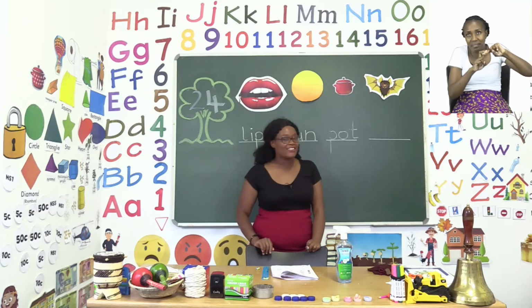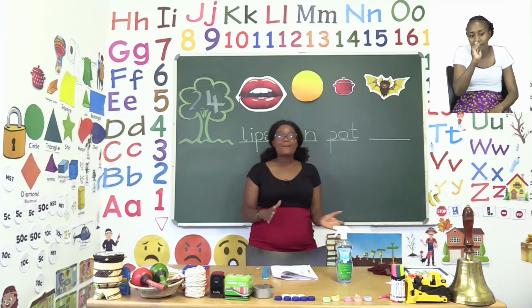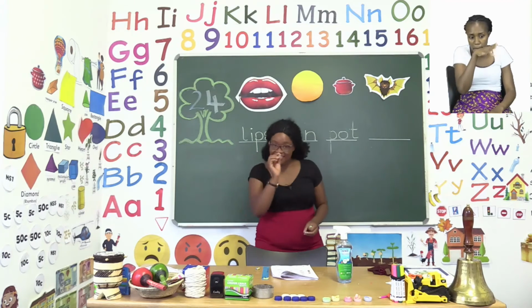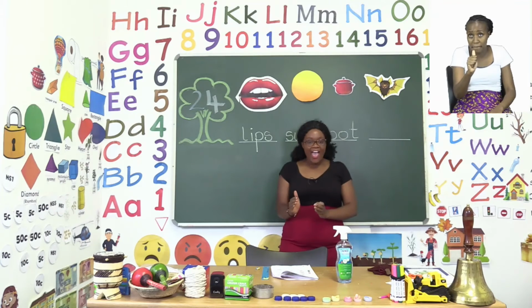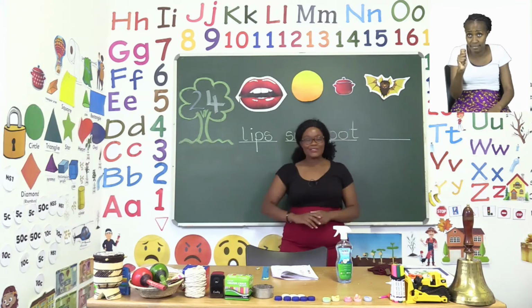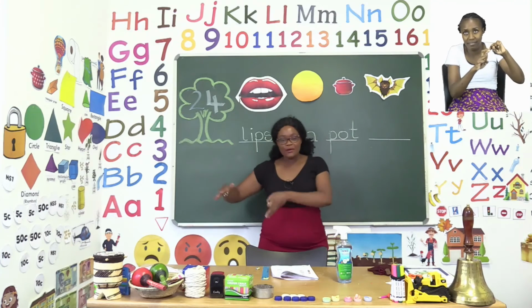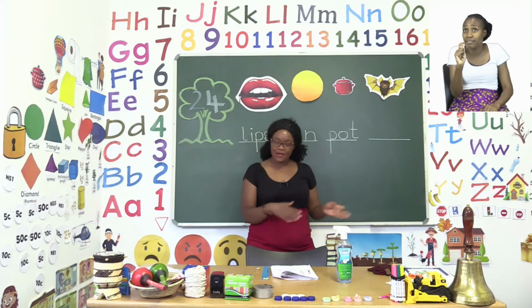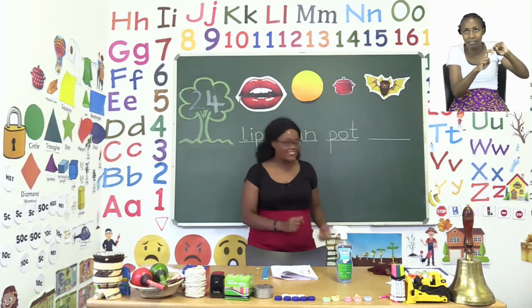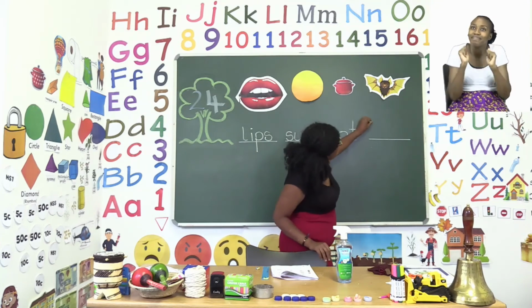That creature, boys and girls, is called a bat. Let's sound it out together. B-A-T. Good job. Let's try it again. B-A-T. Bat. Well done. Now we need to write it.